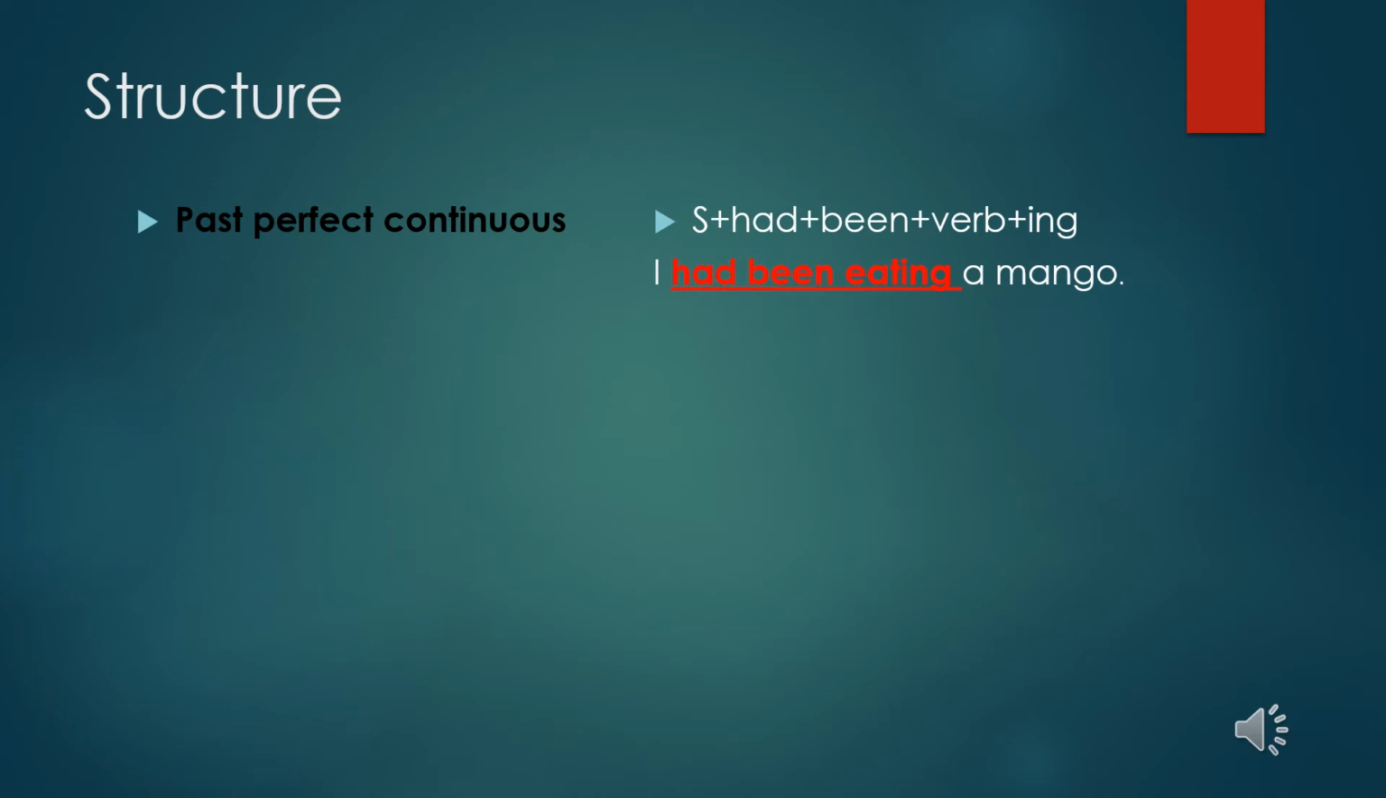Okay, so I plus had plus been plus eat, the verb in the V1 form plus ing form of it, a mango. I had been writing a letter. Okay, so I had been plus write plus ing form. So here you can see that the verb is in the V1 form only. Okay, so now we have already covered the structure of each tense, and now in the next slides we can see when to use each tense.